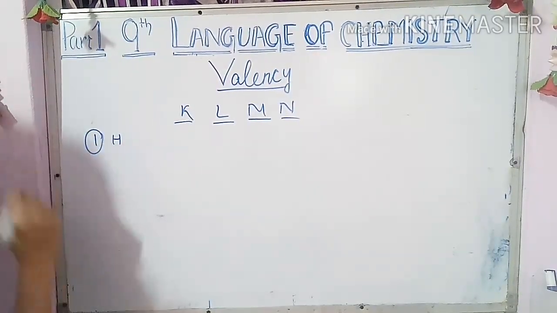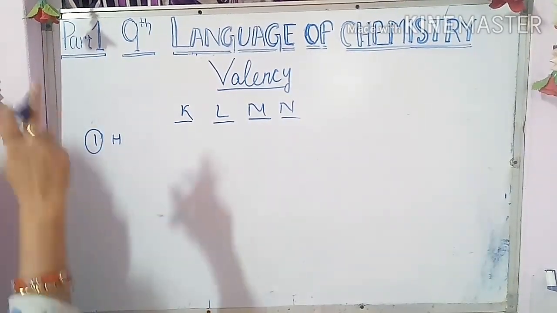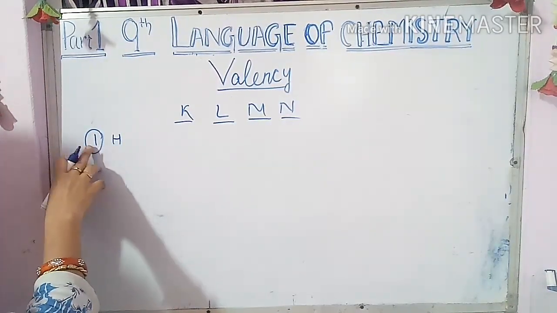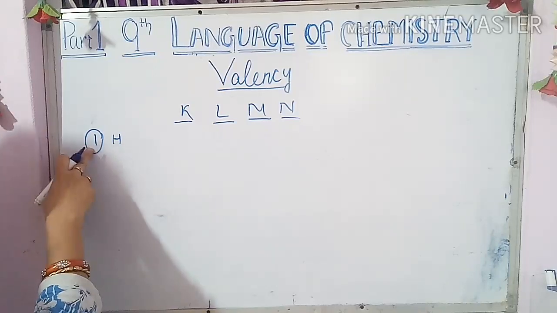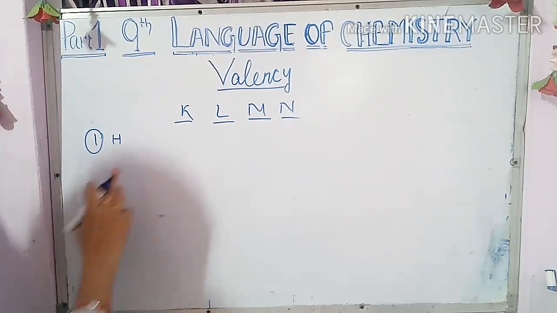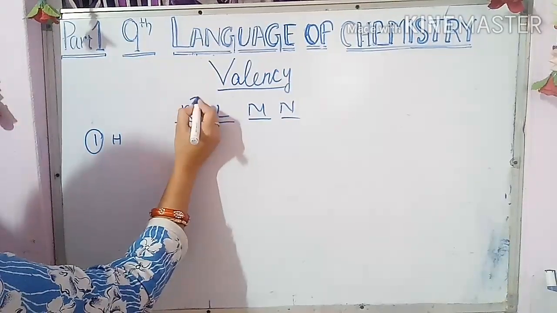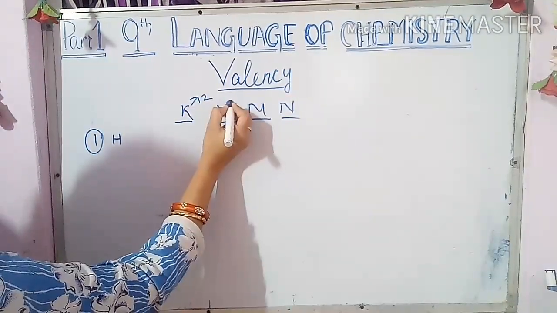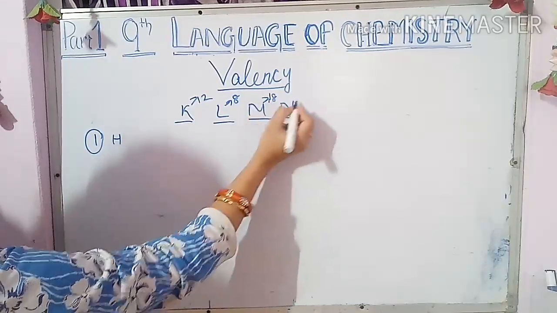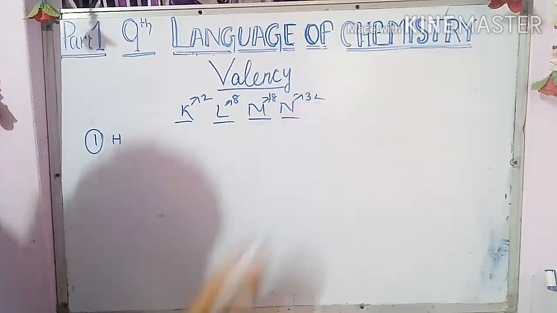The number of protons is equal to the number of electrons. As hydrogen is number 1, the number of protons is 1 and the number of electrons is also 1. The capacity of the K cell is 2, the L cell is 8, the M cell is 18, and like this 32.